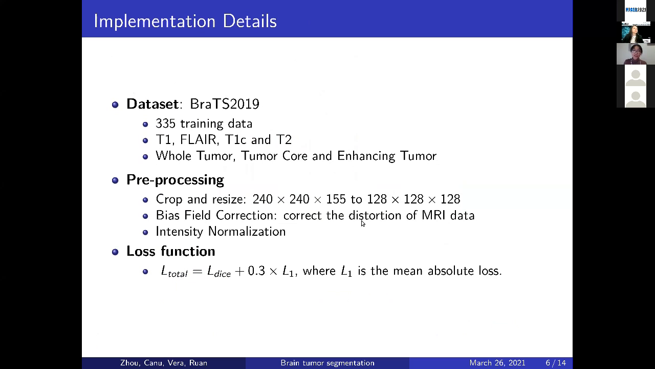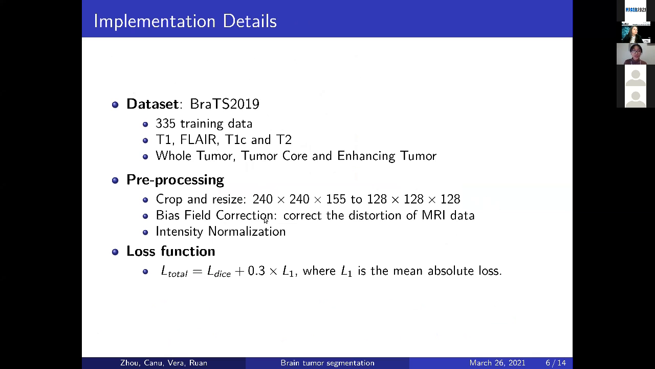We evaluate our method on the BraTS 2019 dataset. In this dataset, there were 335 training data. There were 4 modalities: T1, FLAIR, T1C, and T2. And there were 3 segmentation classes, including whole tumor, tumor core, and enhancing tumor. We crop and resize images to 128.